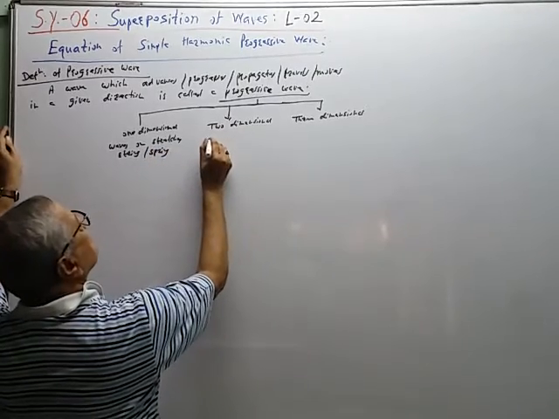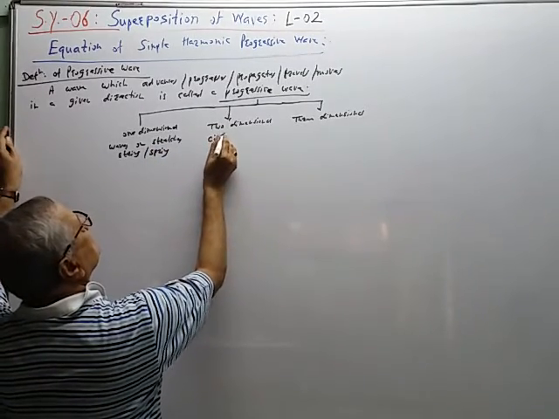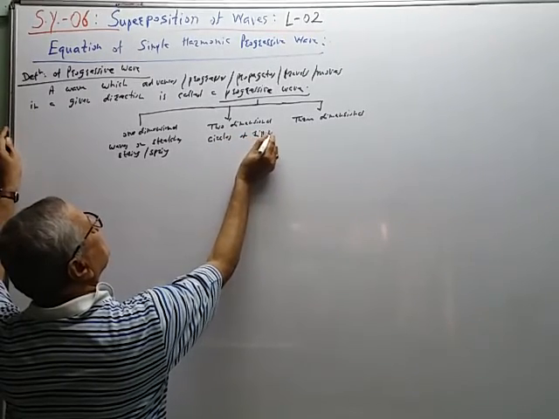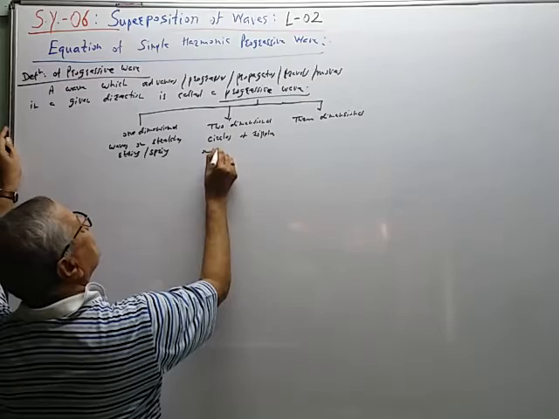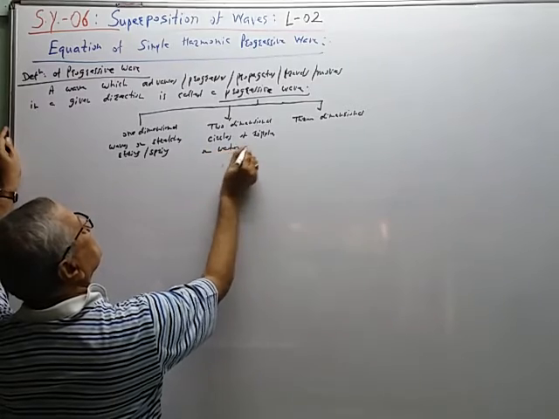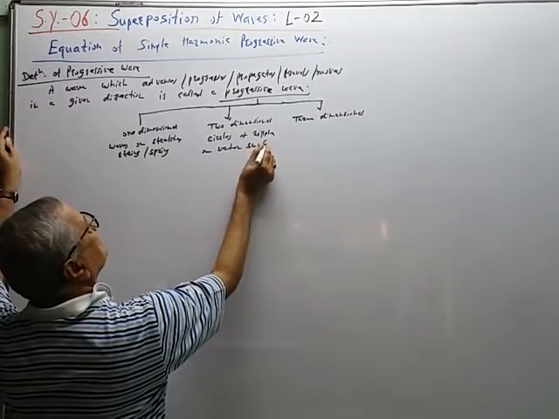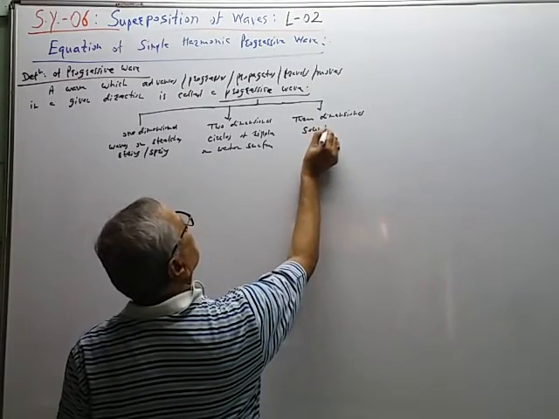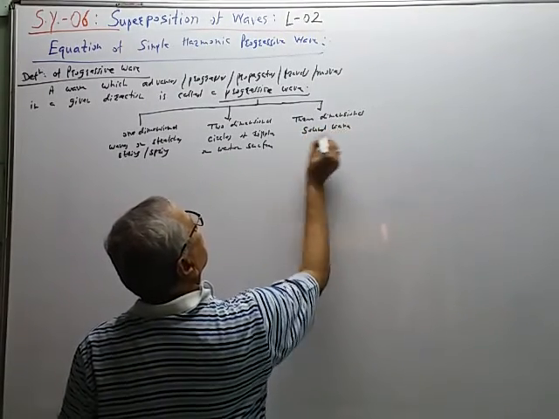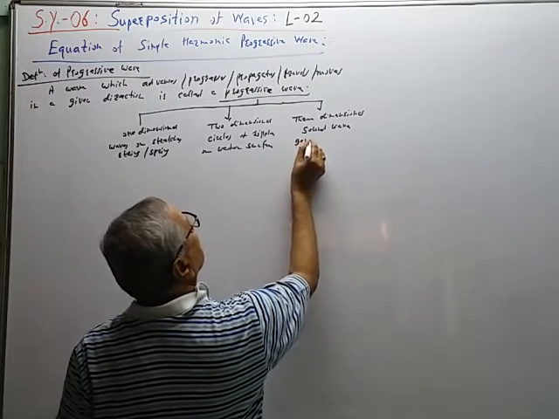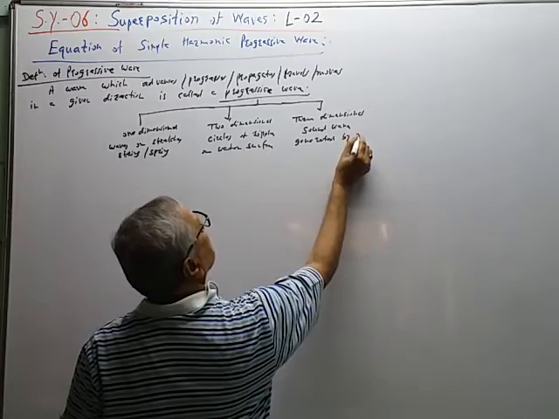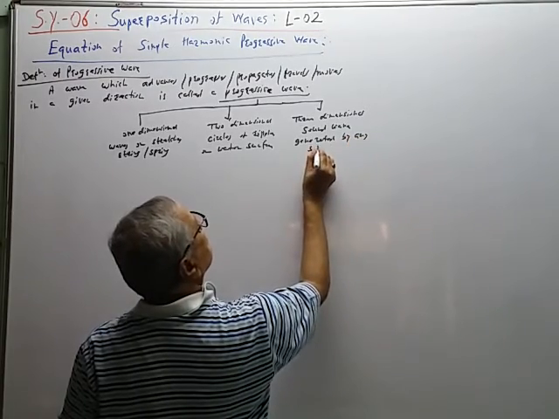Two dimensional: circles of ripples on water surface. Three dimensional: sound wave generated by any source.